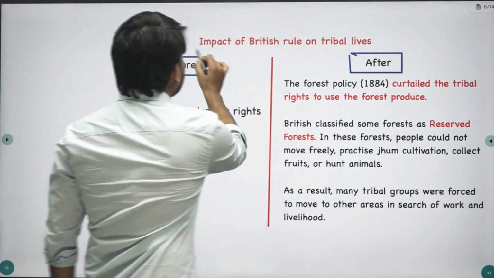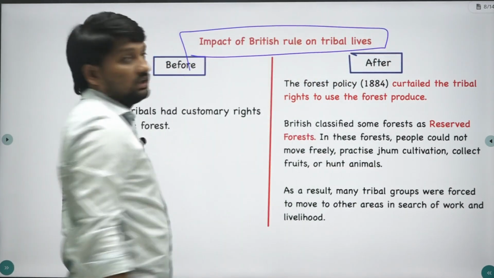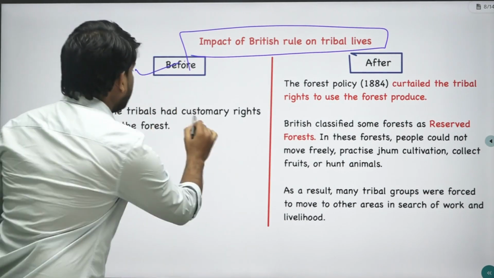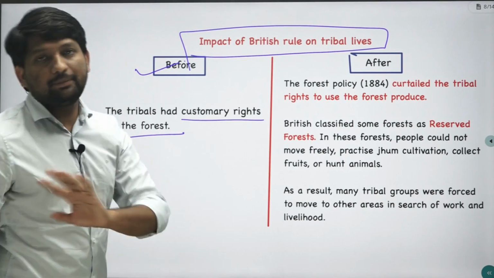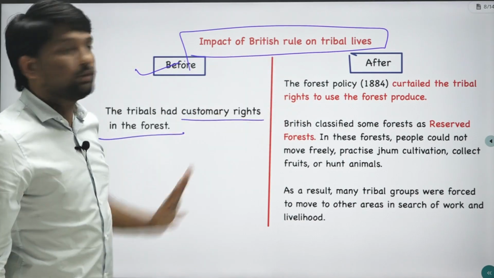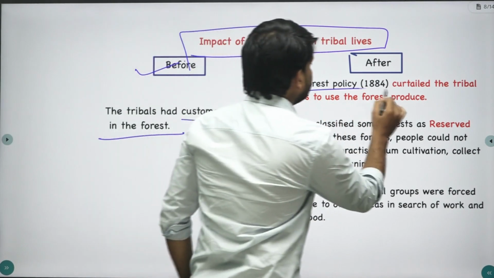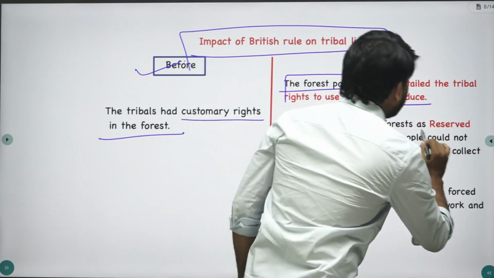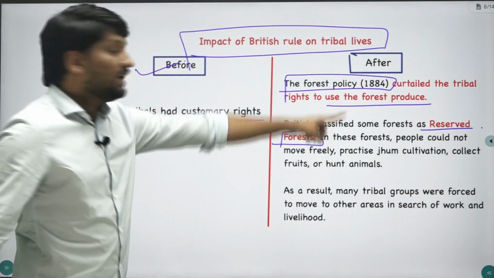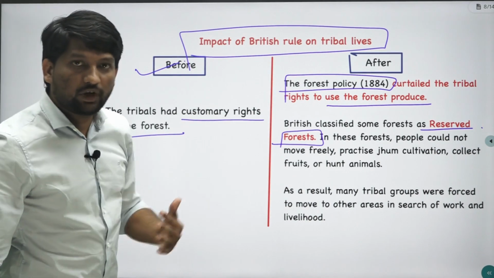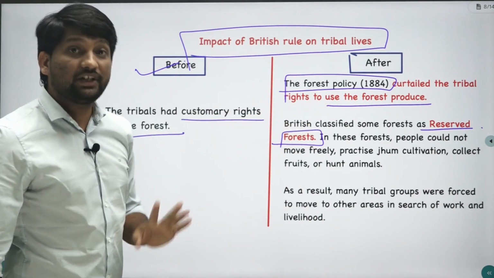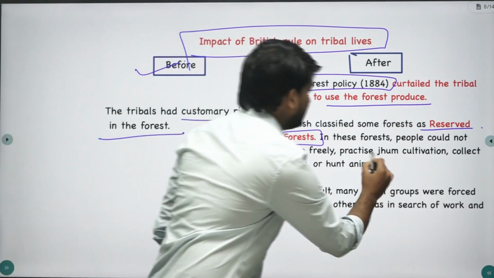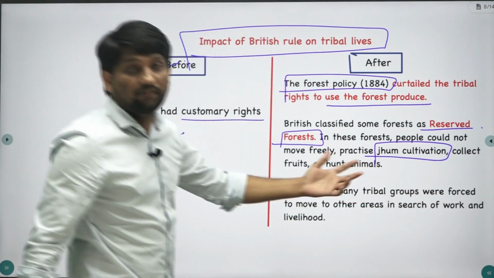If you consider the impact of British rule on tribal lives, before the British came to India, tribals had a customary right in the forest. They were completely dependent on the forest. But once the British came to India, their forest policy curtailed most of the tribal rights. The British even declared some of these forests as reserved forests. If a forest was declared a reserve forest by the British, the forest people or tribal people could not do zoom cultivation, which was required for their daily survival.